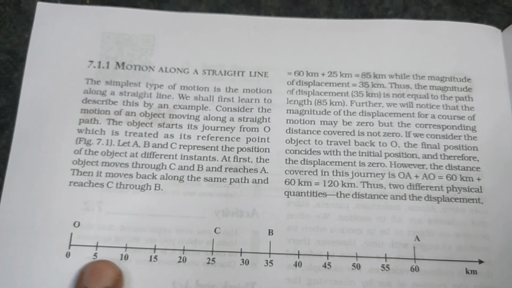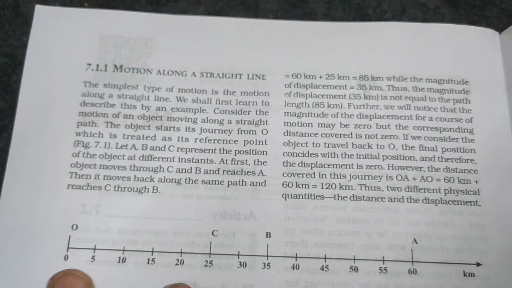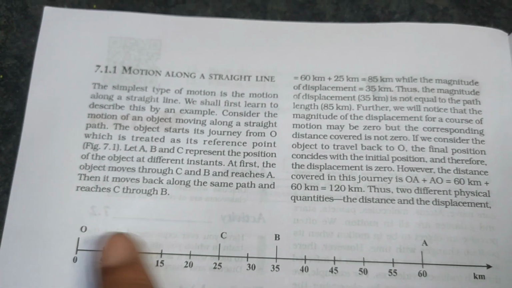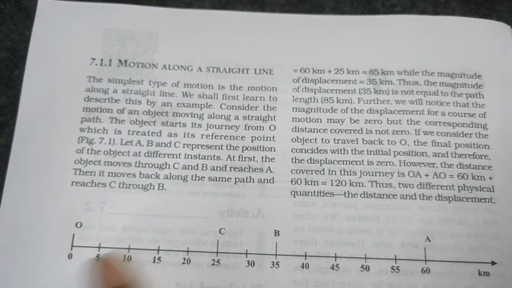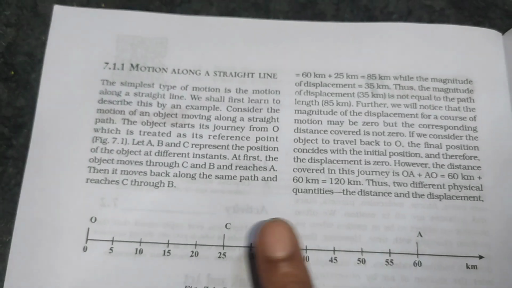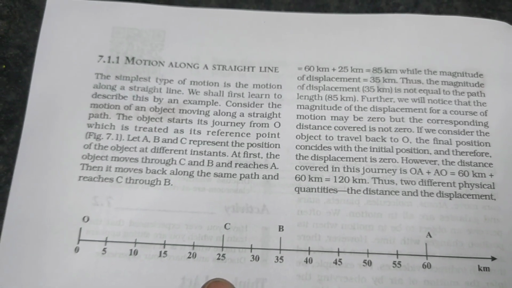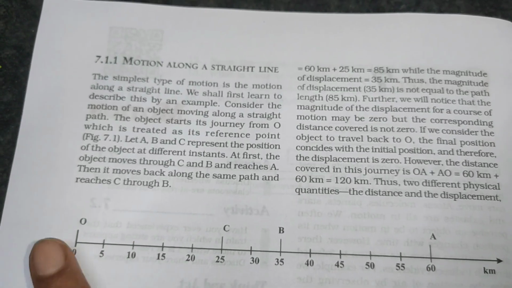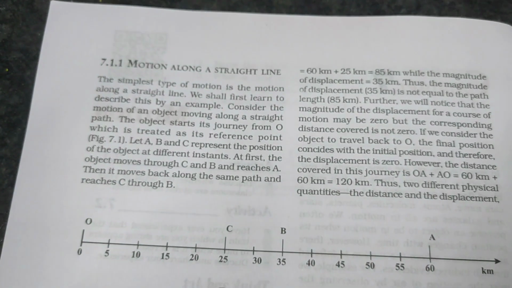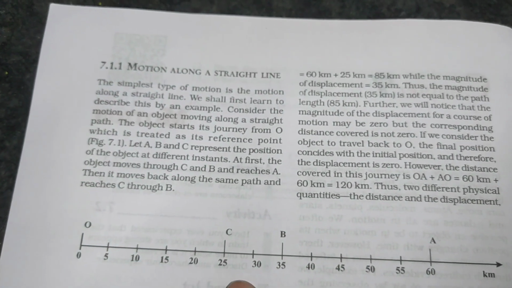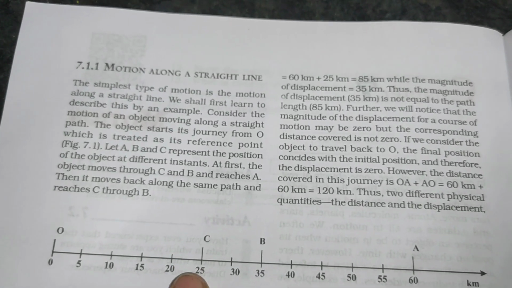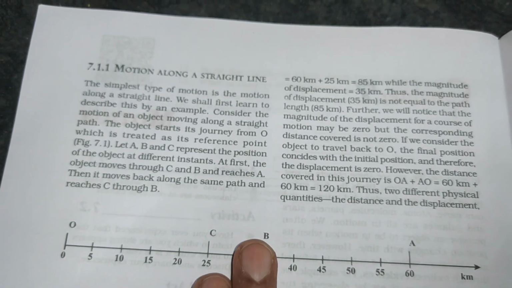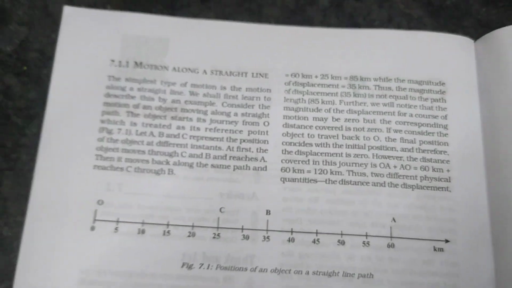And what is displacement? It is the shortest distance from the starting point to the end point. I told you an object traveled from O to A and came back to C. So what is the shortest distance? From O to C only, you should take as displacement. So distance is 60 plus 25, 85, and the displacement is 25. Is the distance and displacement the same? No, distance and displacement are different.